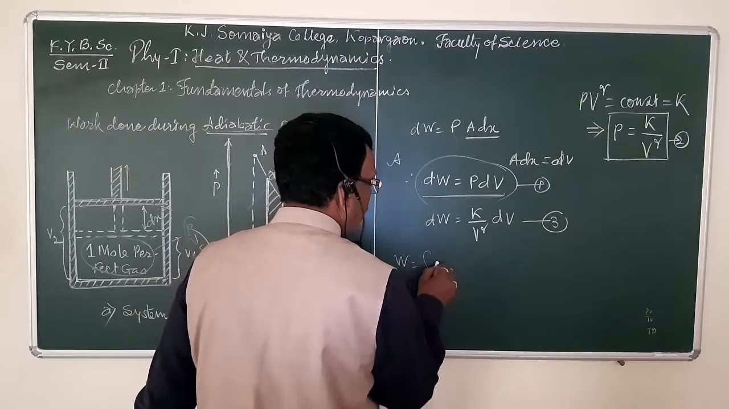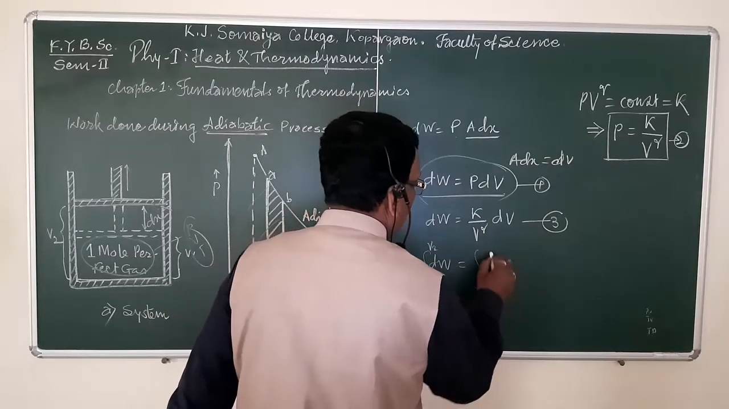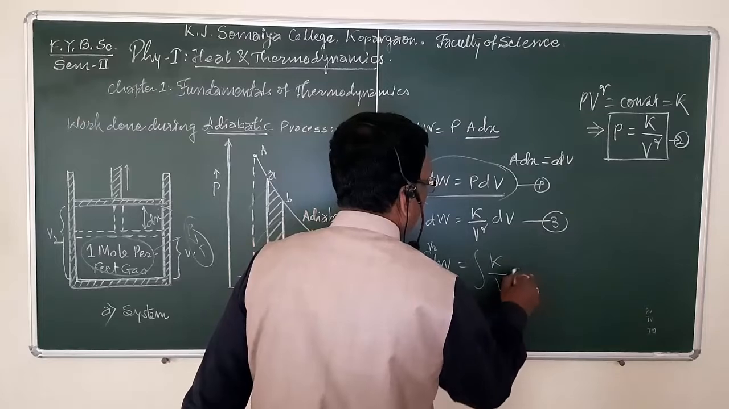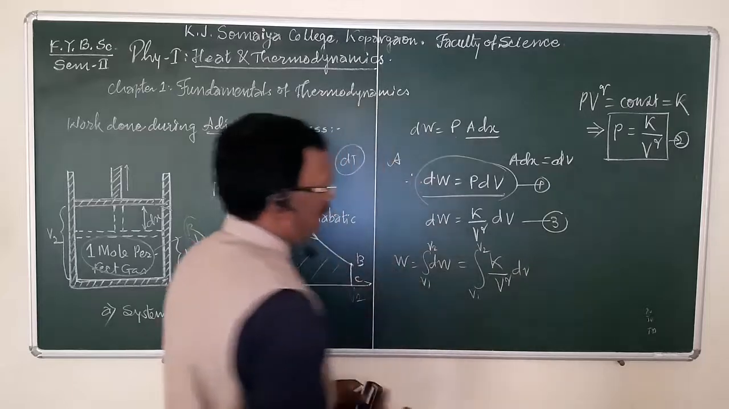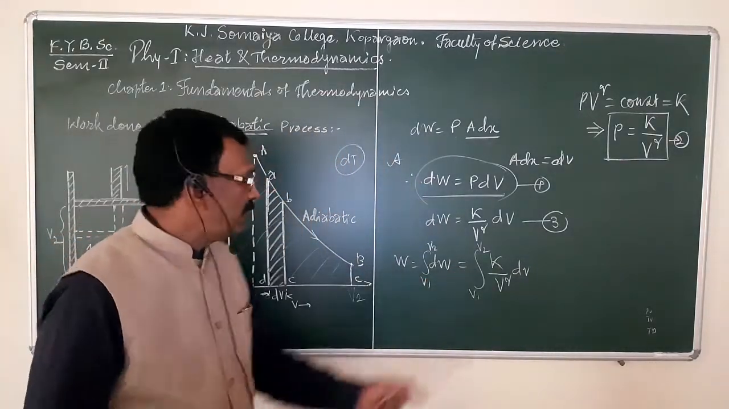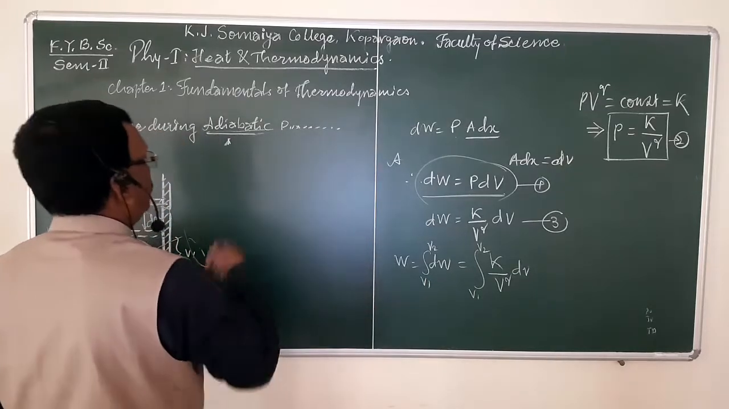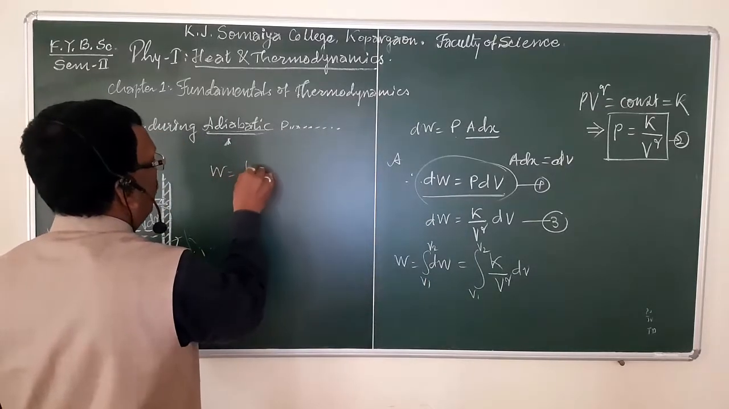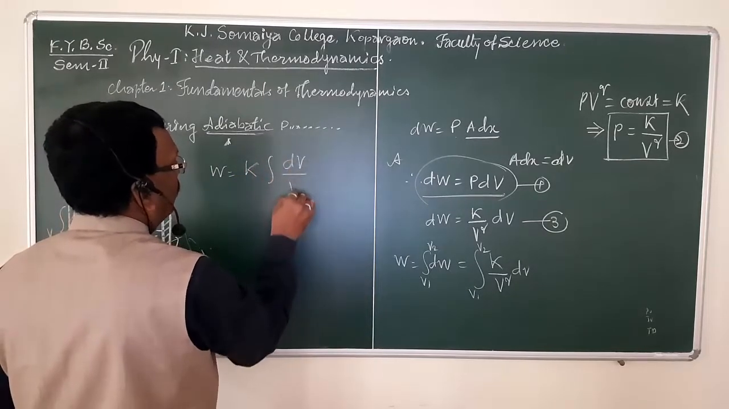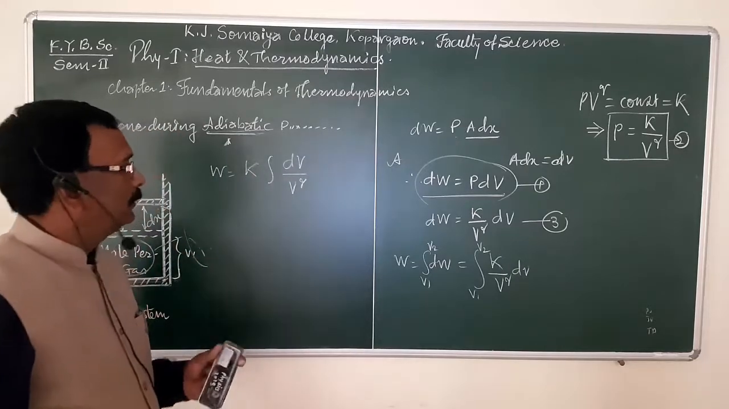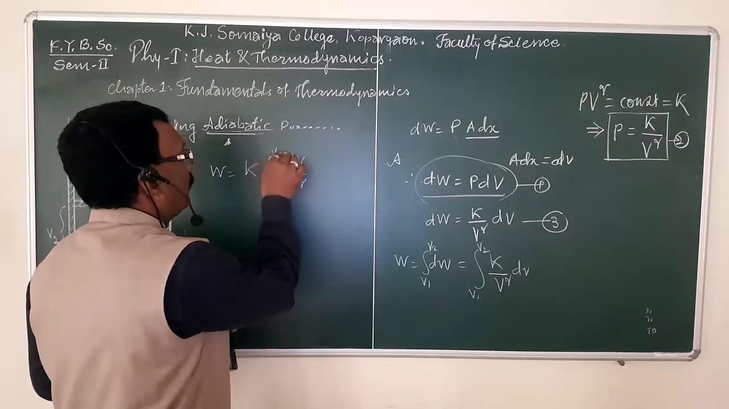W is nothing but the integral of dW from volume V1 to V2, which is equal to the integral of K upon V raised to gamma dV from volume V1 to V2. But K is constant, and hence W is equal to K times the integral of dV upon V raised to gamma, now between the limits V1 to V2.